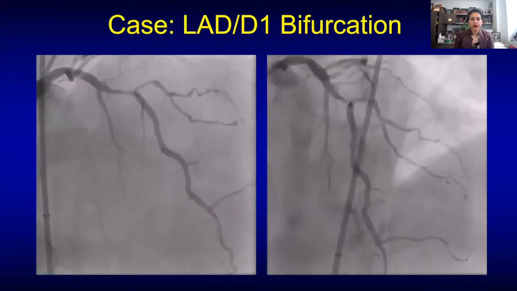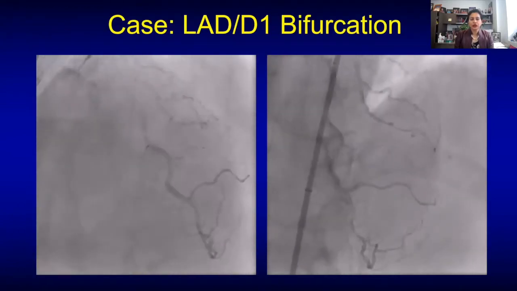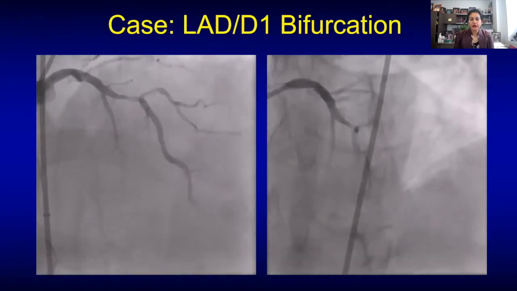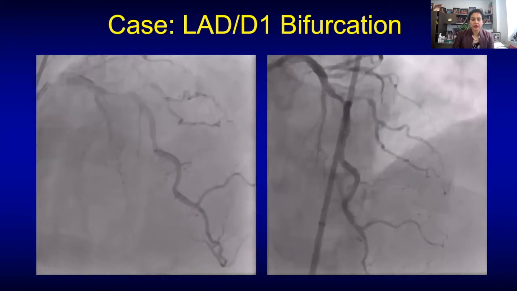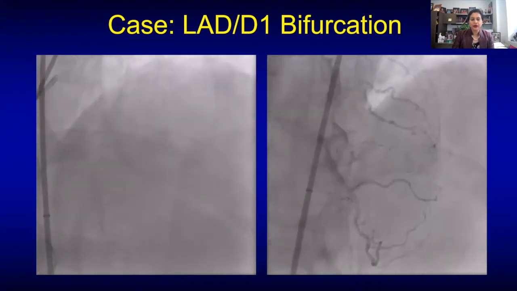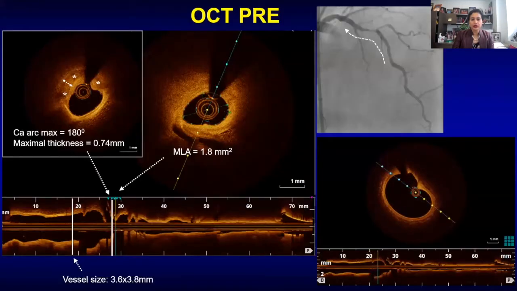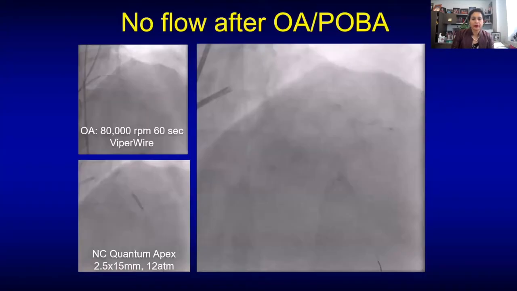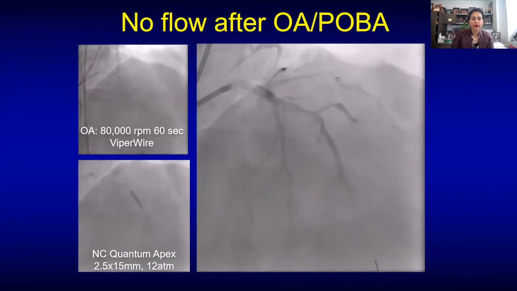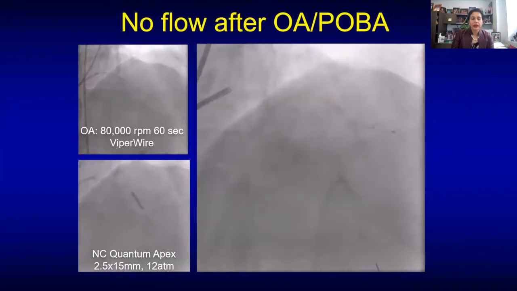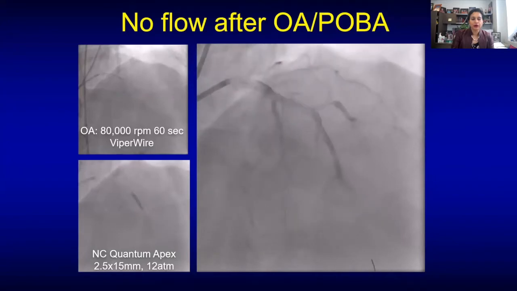So this is the angiogram, mid-LAD, significant lesion involving a moderate size diagonal, which also has some significant disease. We saw it in two views. So this is the OCT before orbital atherectomy, where we see that there is a calcium arc of 180 degrees with a maximum thickness of 0.7 millimeter of the calcium. So we did orbital atherectomy, 80,000 RPM for 60 seconds or so, with a Viper wire.